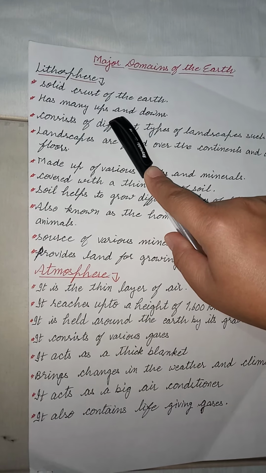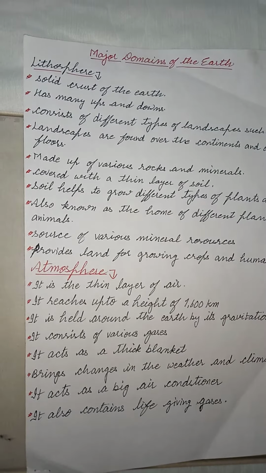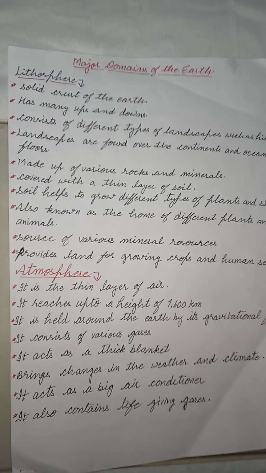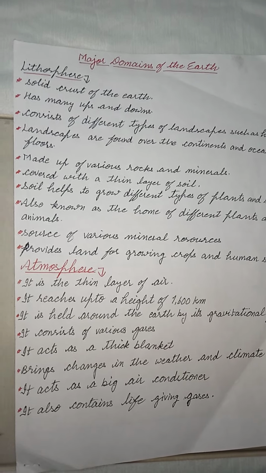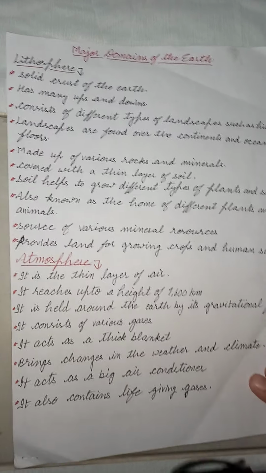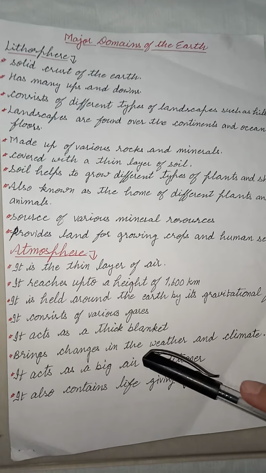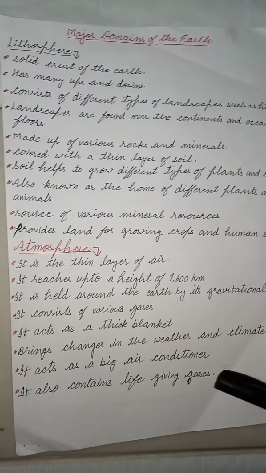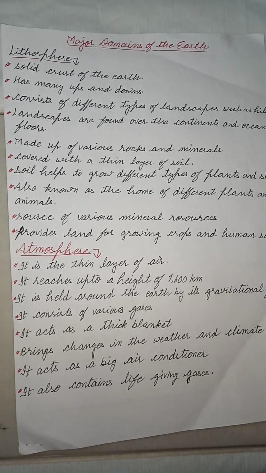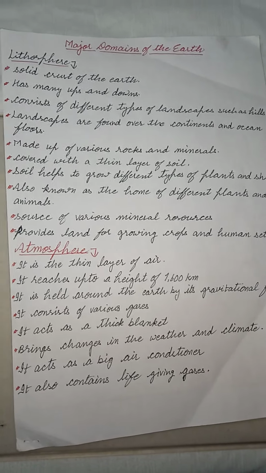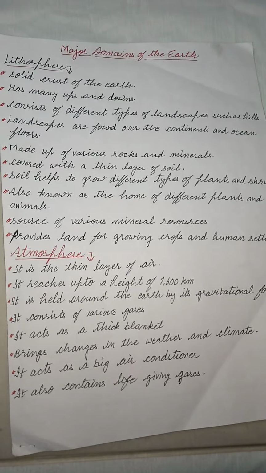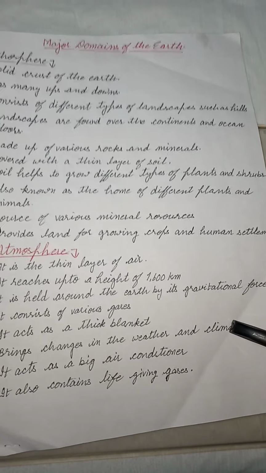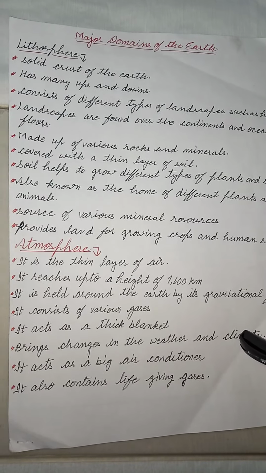Today we have done lithosphere and atmosphere. Lithosphere relates to the land area on which we live and grow crops, plants and animals. We can see different landscapes on the lithosphere. And in atmosphere, what do we see? The atmosphere is the layer of air which acts like a thick blanket that protects the earth from the ultraviolet rays of the sun. Now you all have to revise today's topic and try to make questions. Thank you.